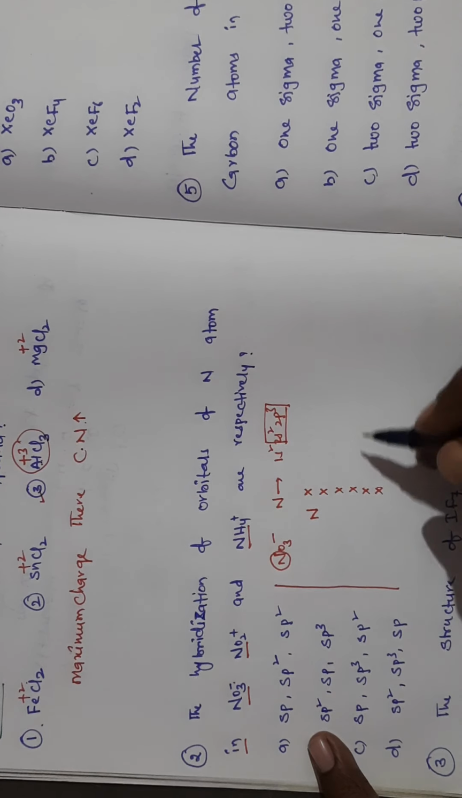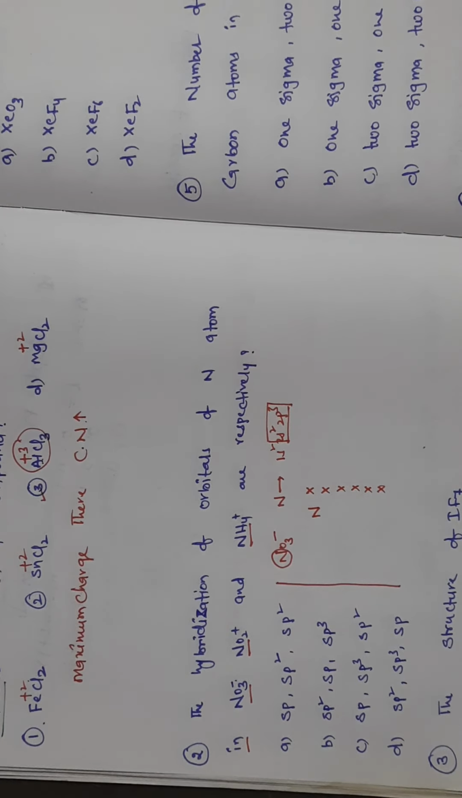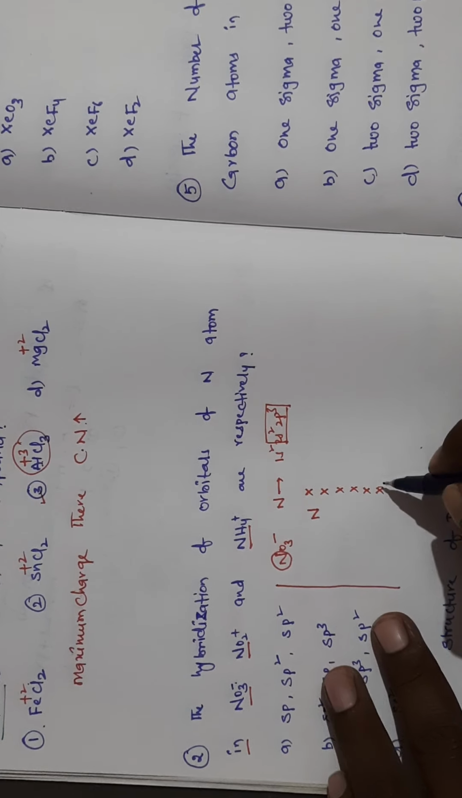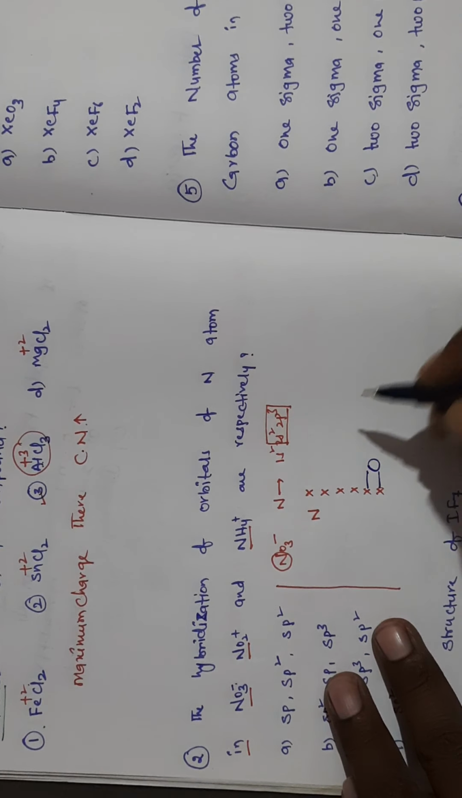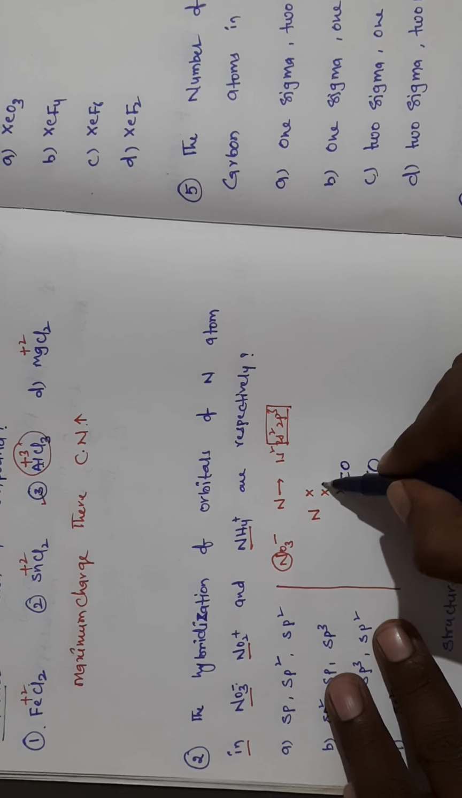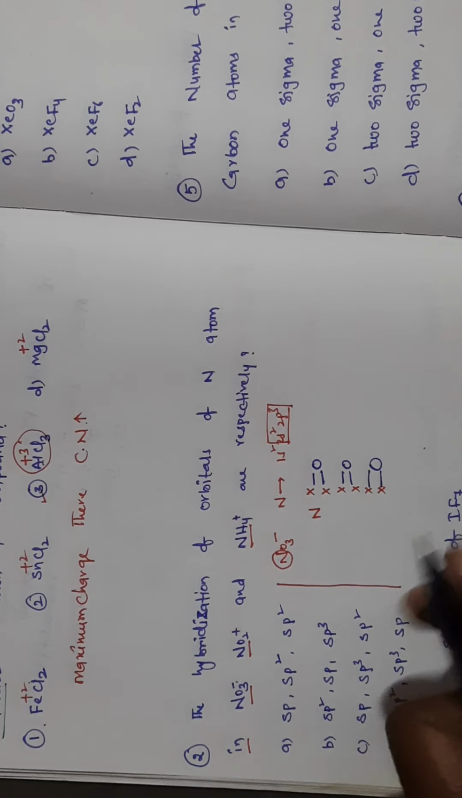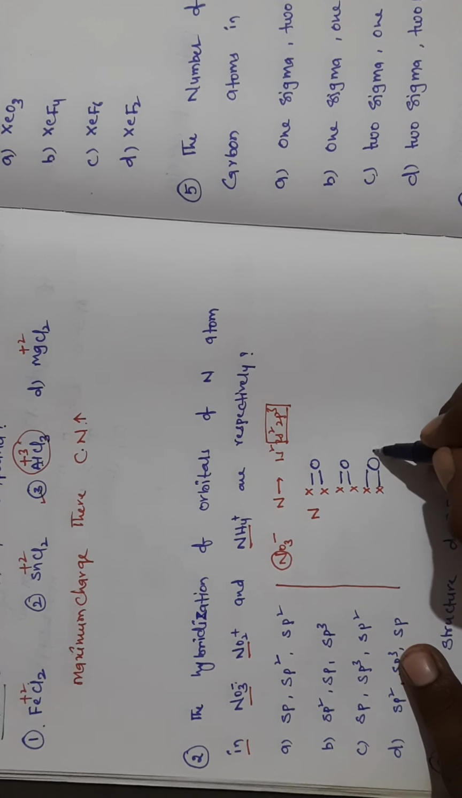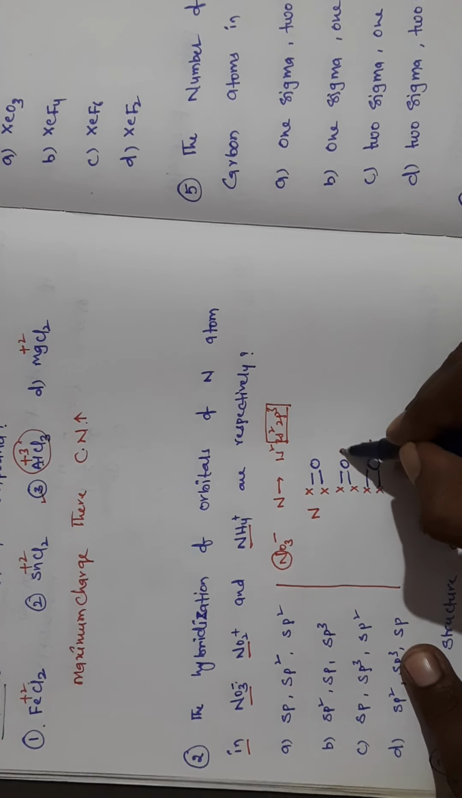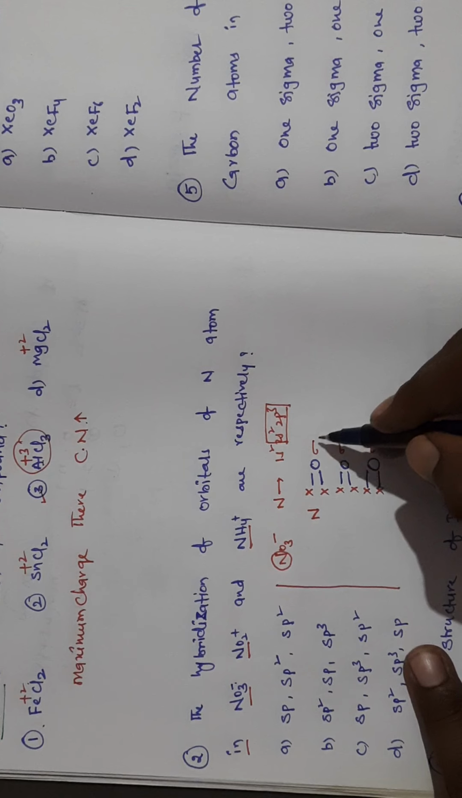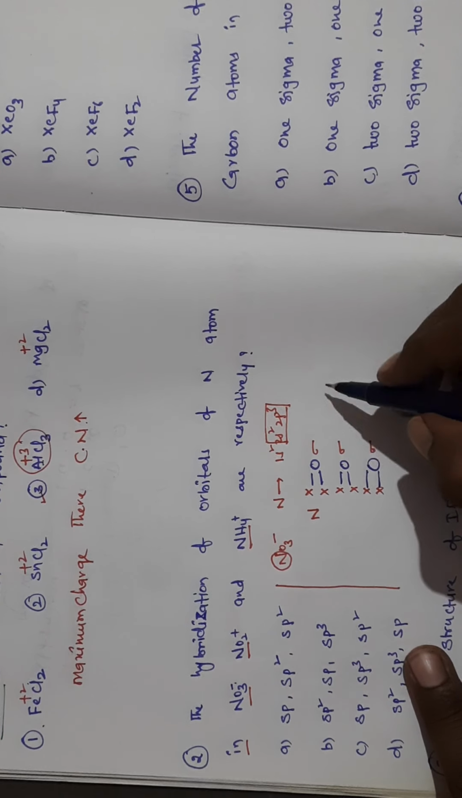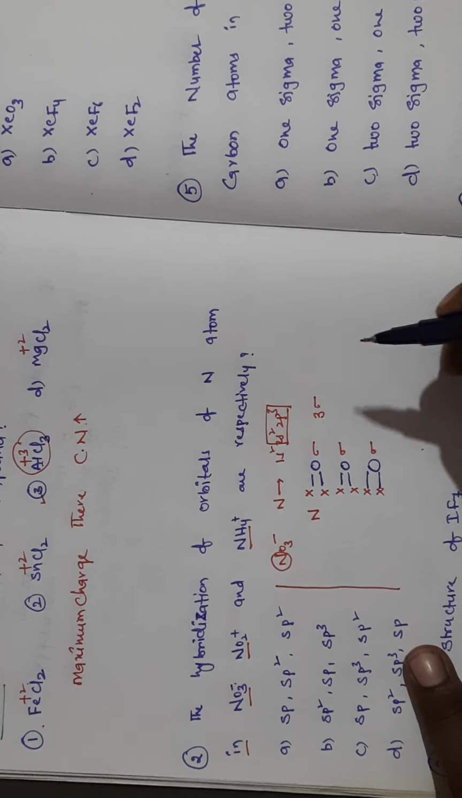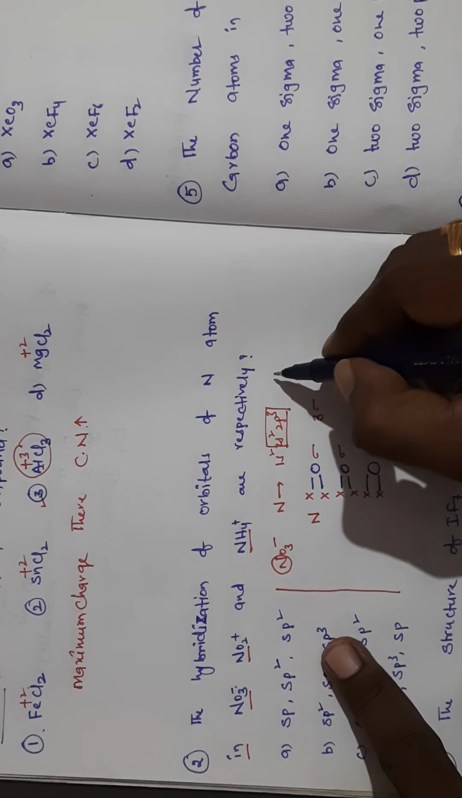NO3- has 3 oxygens. We know that oxygen valency is 2, which means it is willing to form 2 bonds. Here one is a sigma bond, another one is a pi bond. So 1 sigma bond, 1 pi bond, 2 sigma bonds, 3 sigma bonds. Total how many sigma bonds are there? Total 3 sigma bonds are there. So we have one formula here.